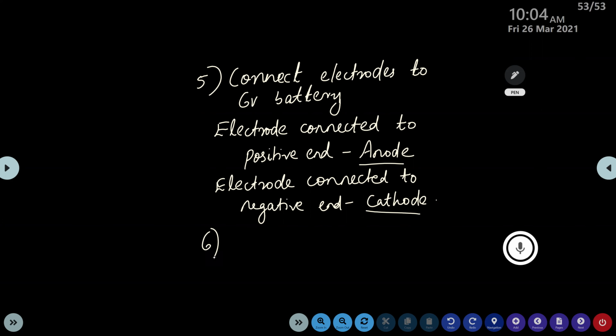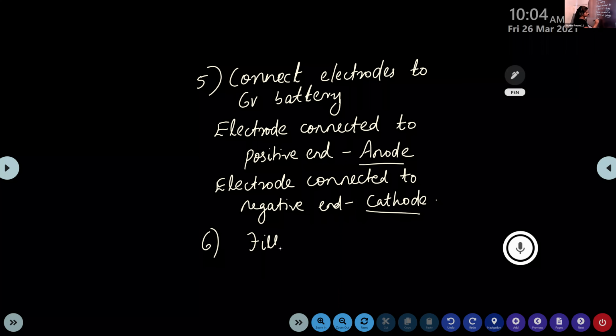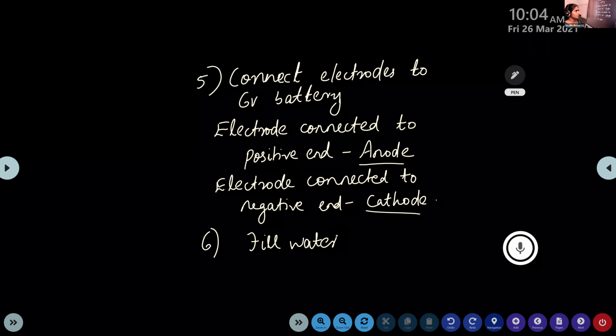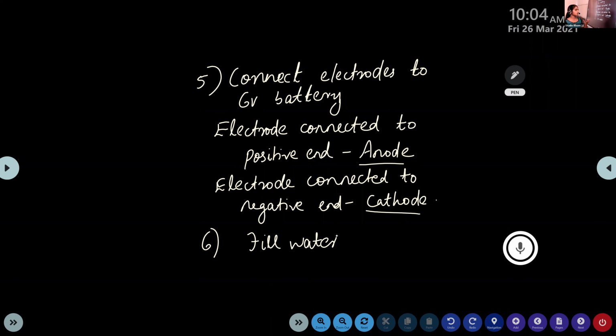Fill water. Very good. We can fill water until the 2 electrodes are completely immersed in this water.